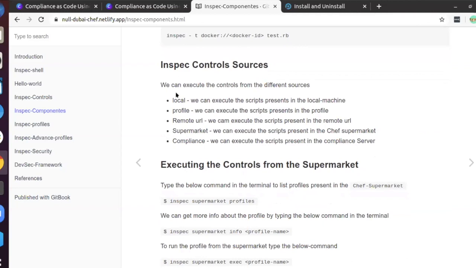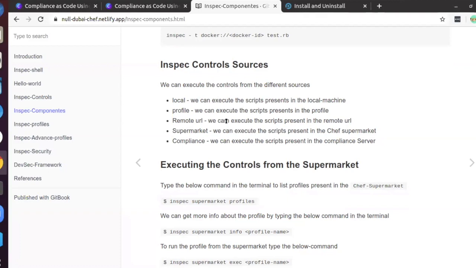So the control sources is like a place where we get the source, where we get the test script. We can either write our own script and execute locally, or use a profile. We will discuss the profile in more detail in the upcoming slides. In the remote URL, sometimes in the organization we put the code in GitHub or a code repository.